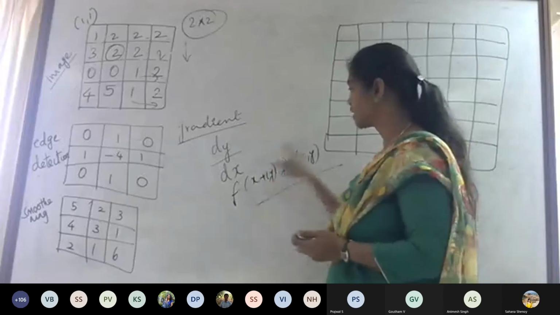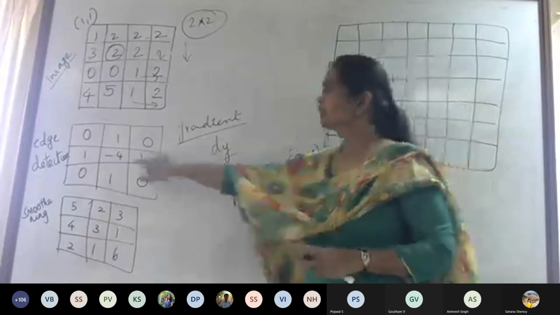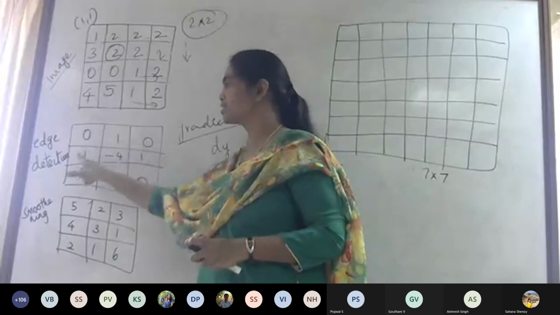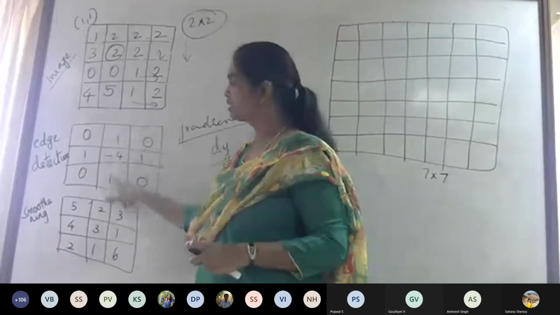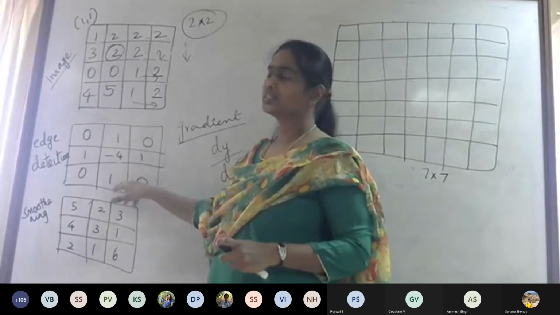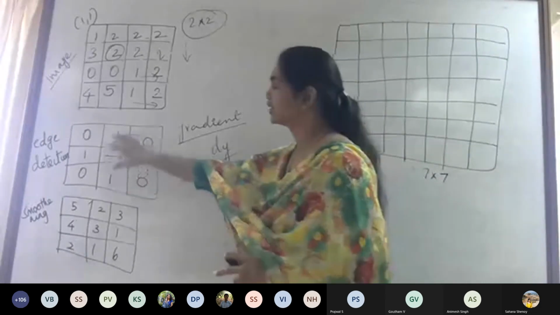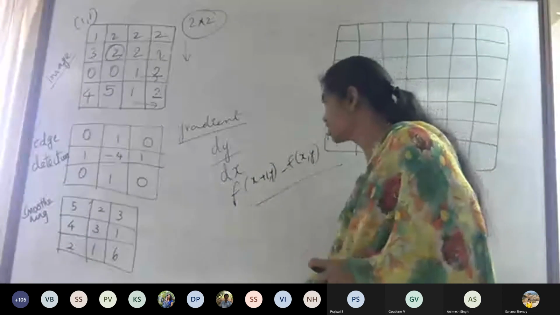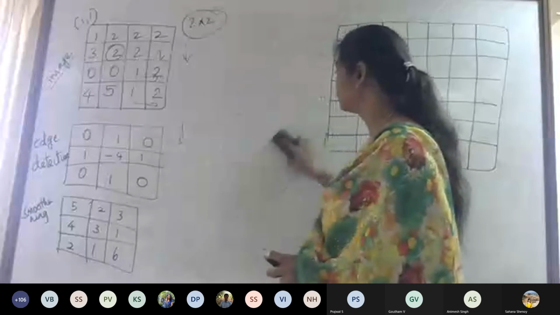In the form of coordinates, this is f of x comma y, this is x plus 1 comma y, this is x minus 1 comma y, this is f of x comma y minus 1, and this is f of x comma y plus 1. So where you are incrementing and decrementing, based on that the numbers are formulated here. That is the rationale behind this. So now let us quickly do the convolution part.